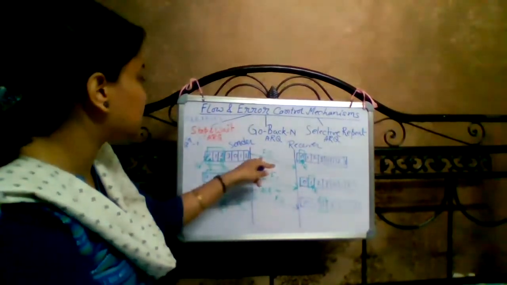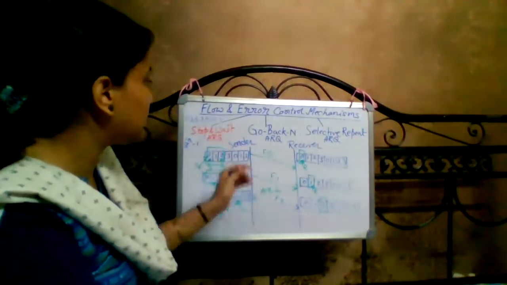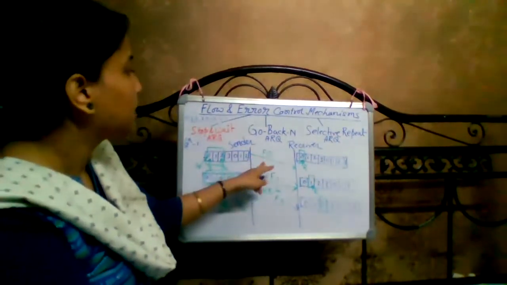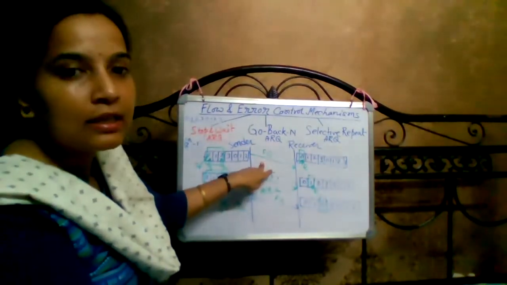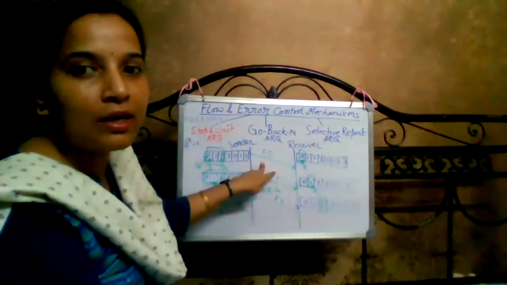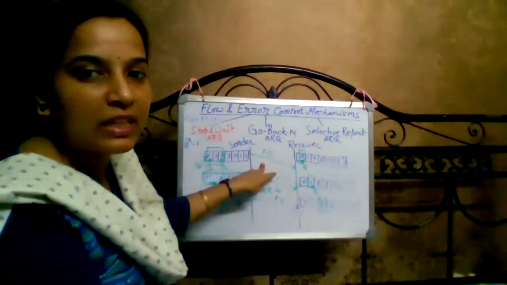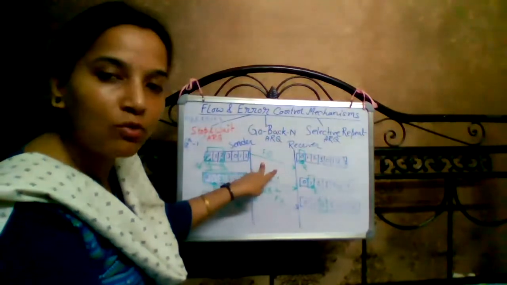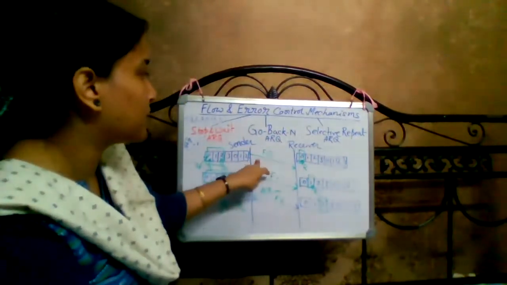Firstly frame 0 is sent from the sender side, and a timer is set for every frame before sending it. Within the timer's expiry, it can send more than one frame, one by one.